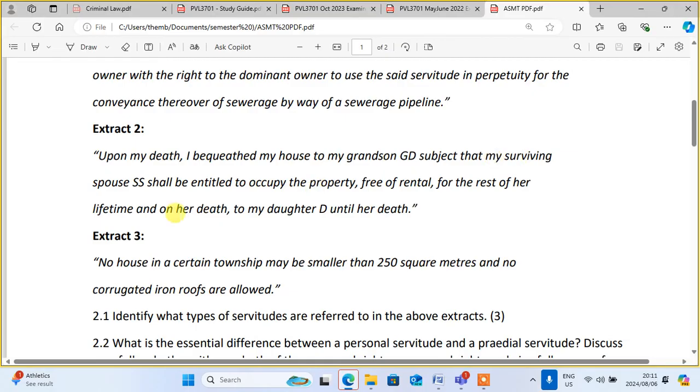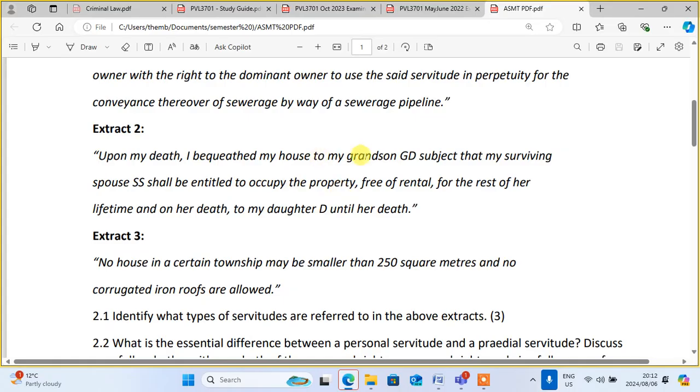Subject that my surviving spouse SS shall be entitled to occupy the property free of rental for the rest of her lifetime, and on her death to my daughter D until her death. So it means that in order for that person to get a real right, this person must honor the will of this spouse SS, who must be living there free of rental until she dies. And when she dies, the daughter D must also continue until she dies.